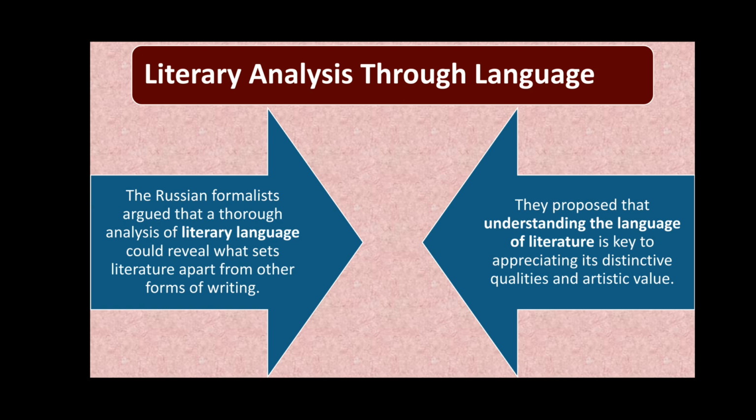But now Russian formalists rejected this idea. They say that in order to understand a literary piece of work, it's important to understand the language of that literary text. What are the distinctive quality and artistic value of the language that is used in a literary text? Fine, so this was their focus.